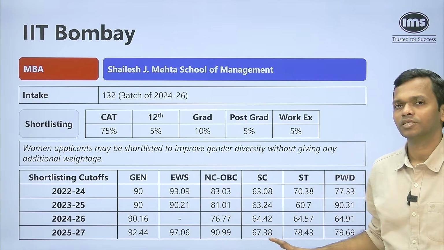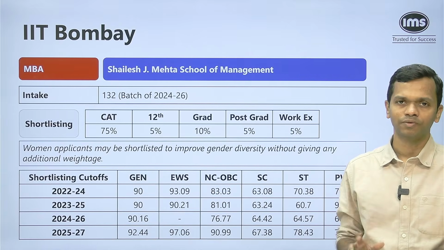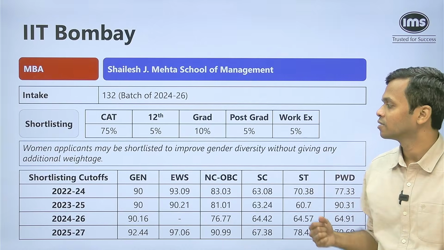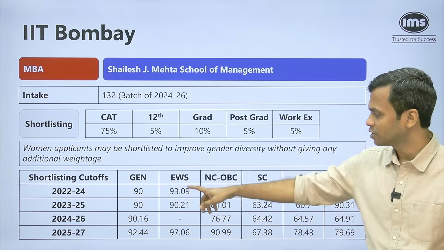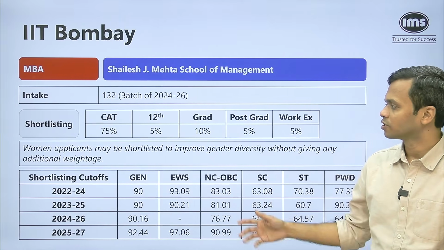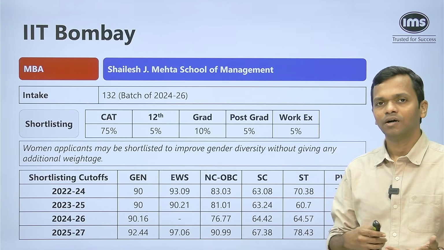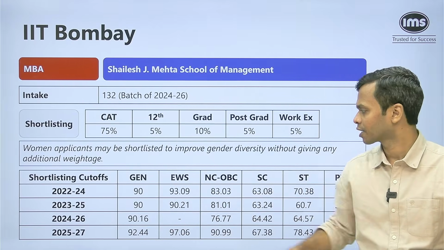Now, if you look at the shortlisting cutoffs of the last couple of years, throughout the video, wherever possible, we have given the cutoffs that are available as per the RTI data that exists. So if you look at the last 4 years for IIT Bombay, typically you will see the general cutoff is around 90 percentile when it comes to shortlisting. So if you're somebody who is, let's say, a female candidate with work experience, that sort of a combination will help you even if you are at a lower percentile bracket.